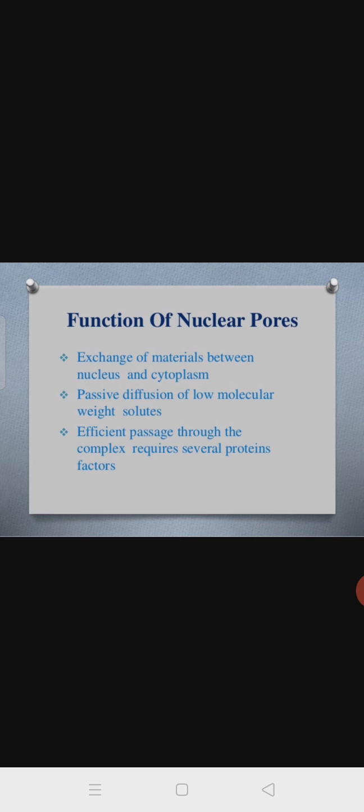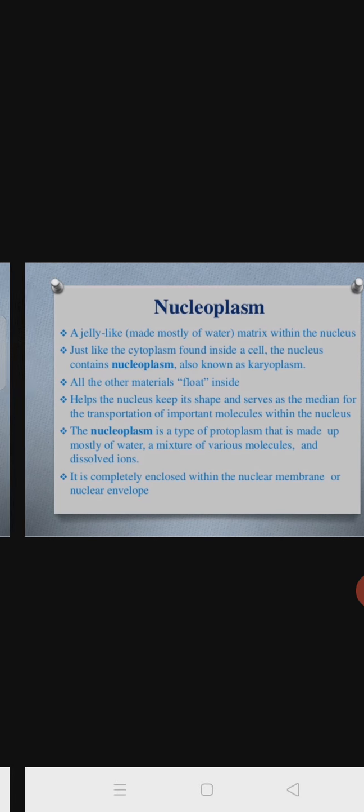Then what is the function of the nuclear pore? Exchange of materials between the nucleus and the cytoplasm. Passive diffusion of low molecular weight solutes: the molecules with low molecular weight will be easily diffused through the pores. Efficient passage through the complex requires several protein factors. It provides a passage for protein molecules synthesized to go outside the nucleus. So it provides the way, the passage.